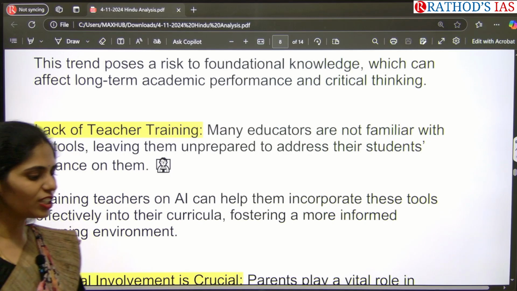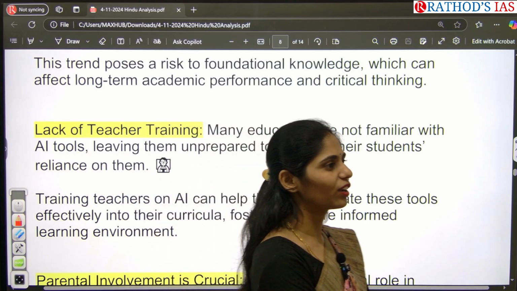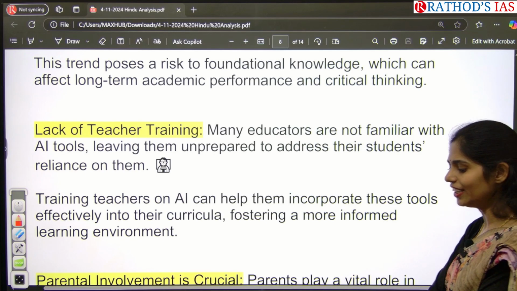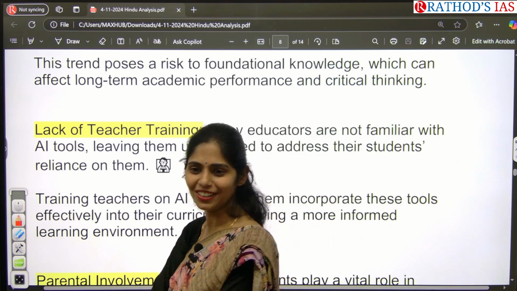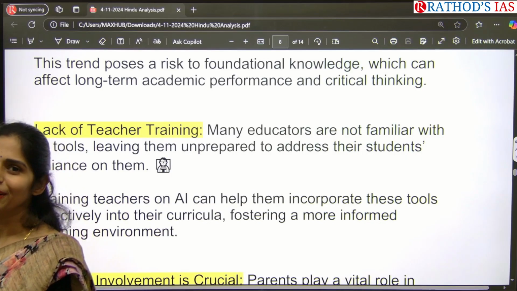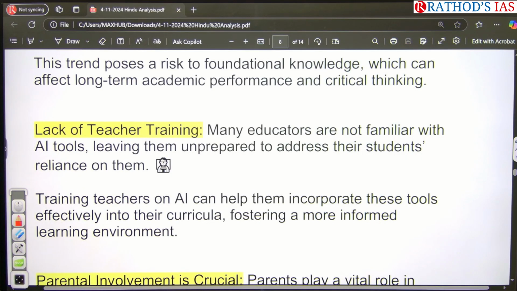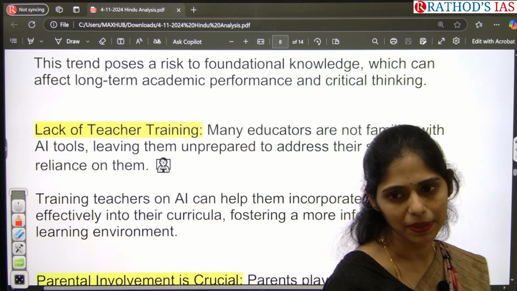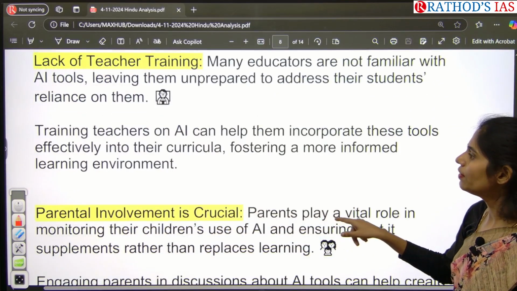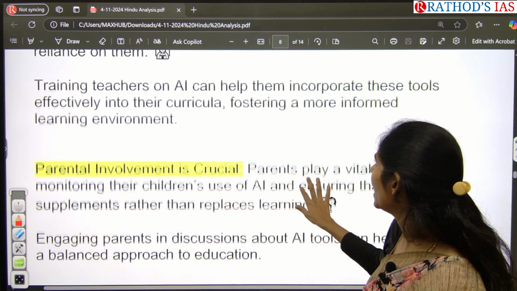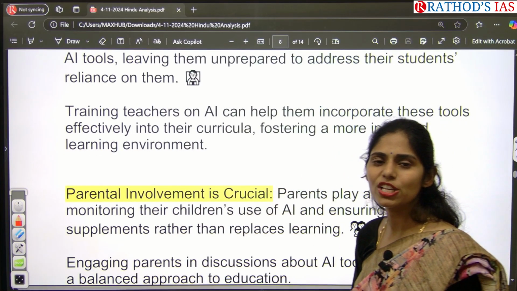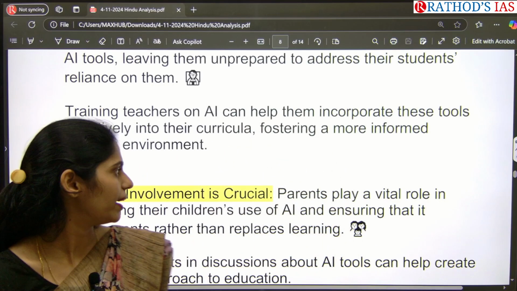If the teachers don't know, if they are from a very poor background or a village background, and they don't know how to use these tools, then whatever work is done by students, they will appreciate them and give gifts, but they don't know that the students used ChatGPT and did this work. Because of this, educators, especially trainers, need to get training in ChatGPT as well. Whenever we train teachers in this AI, that will help them incorporate these tools effectively into their curriculum, and based on that, they can change their learning environment.